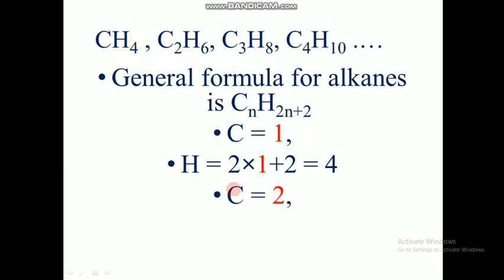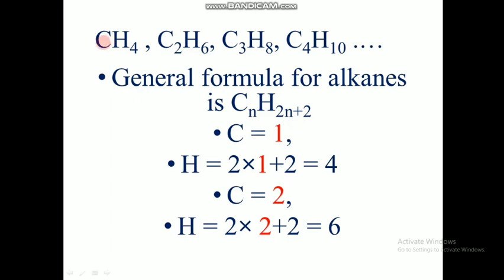Next is C2H6, where we have 2 carbons. So how will it become? 2 into n plus 2, and n is the number of carbons. So here in the second compound n is equal to 2. So 2 into 2 plus 2 will become 6. So that's why we got C2H6. Like that you can calculate the formula of any compound just by applying this equation if it is an alkane.